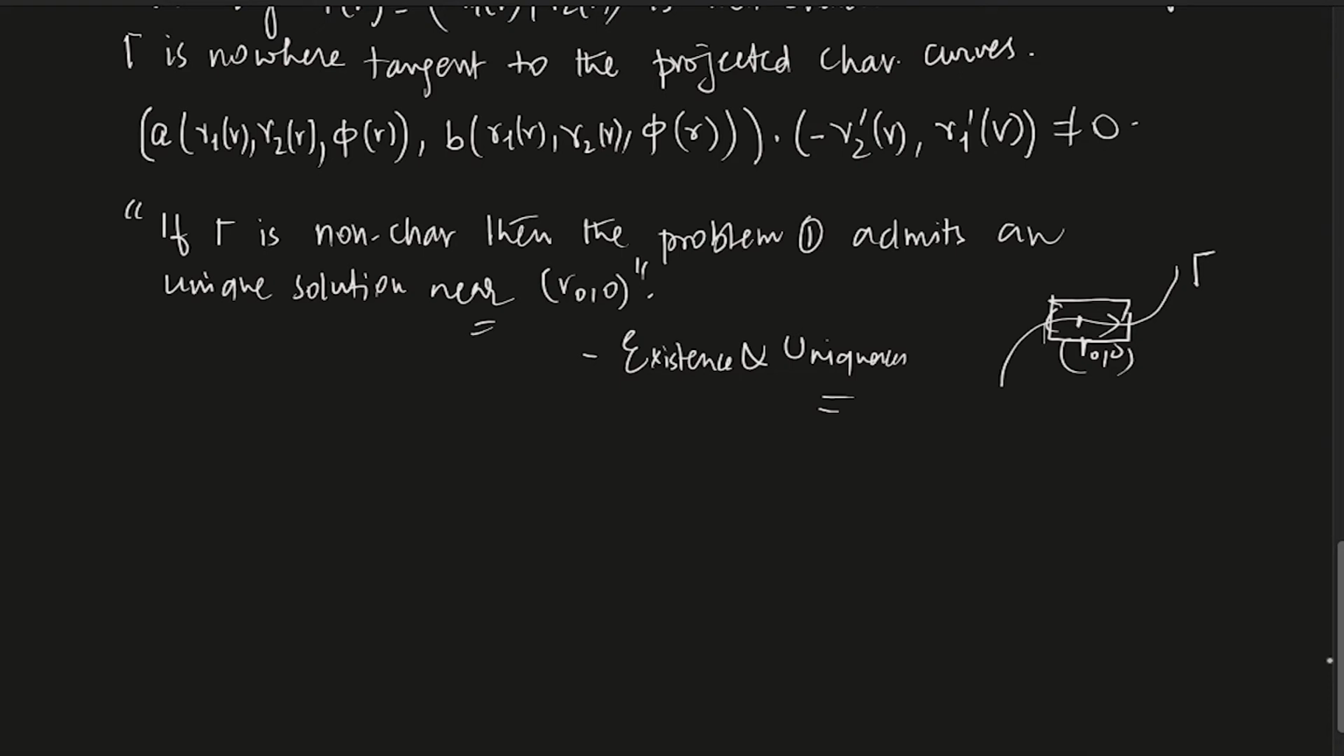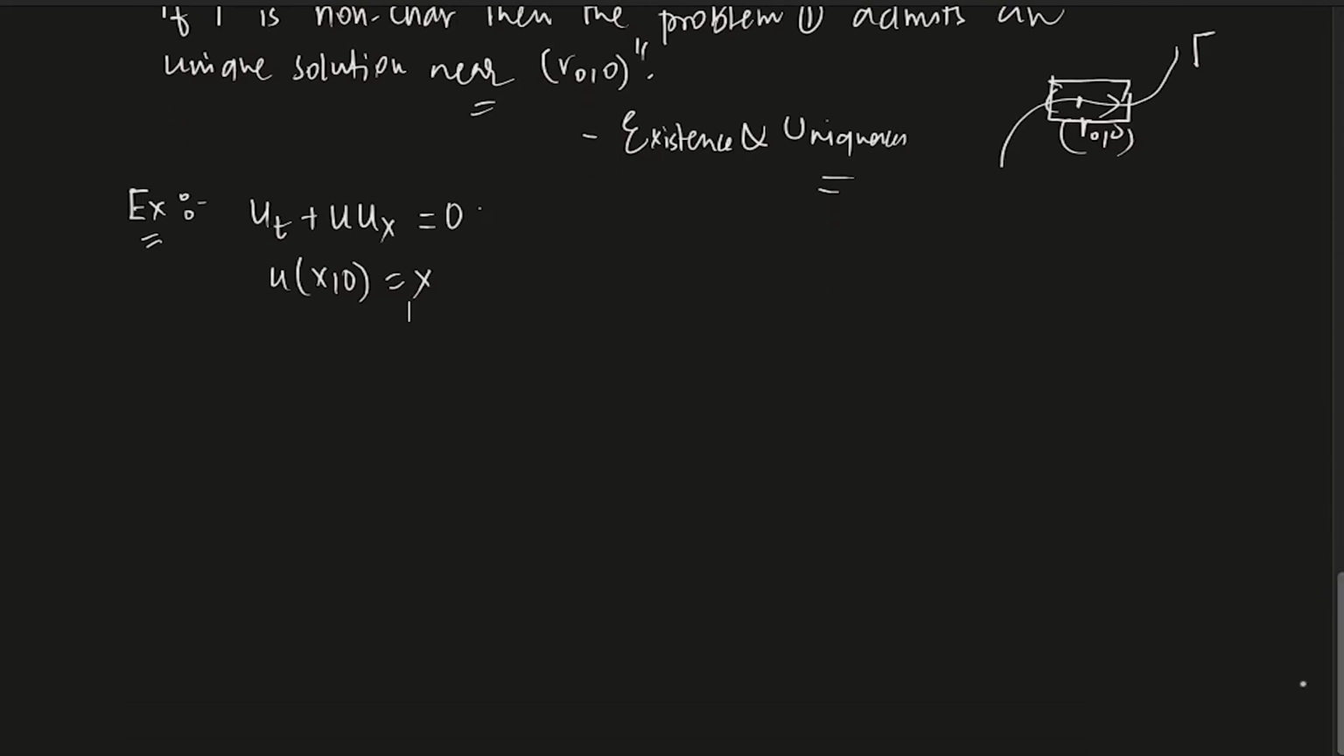So let's say you are given a problem. First of all, how do you solve a quasi-linear equation? Let us take up an example and see how we solve it. Example: let's say u_t plus u_x equals 0, and u at the point (x, 0) is x. Let's see how to deal with this problem.